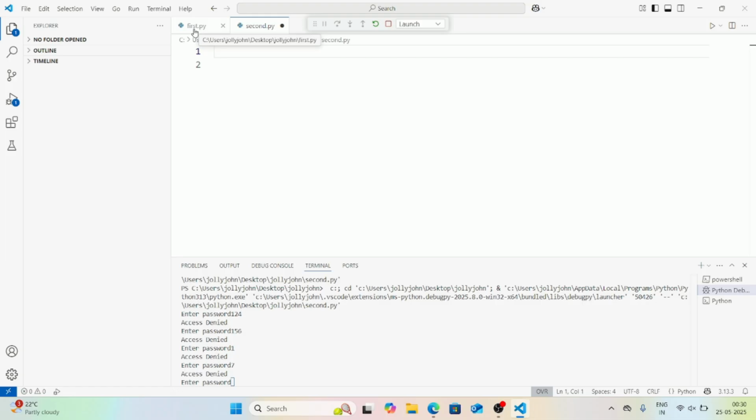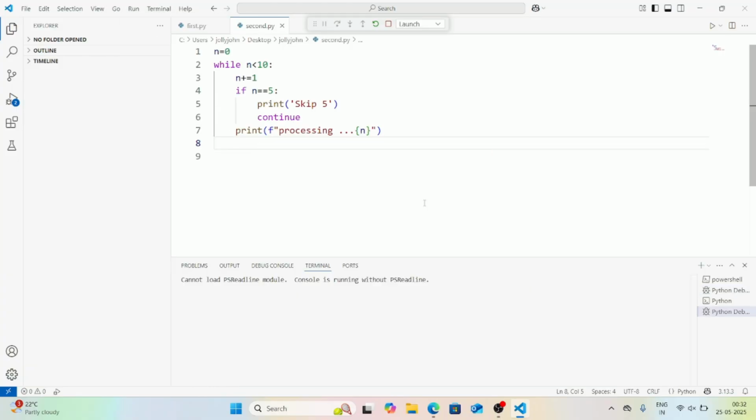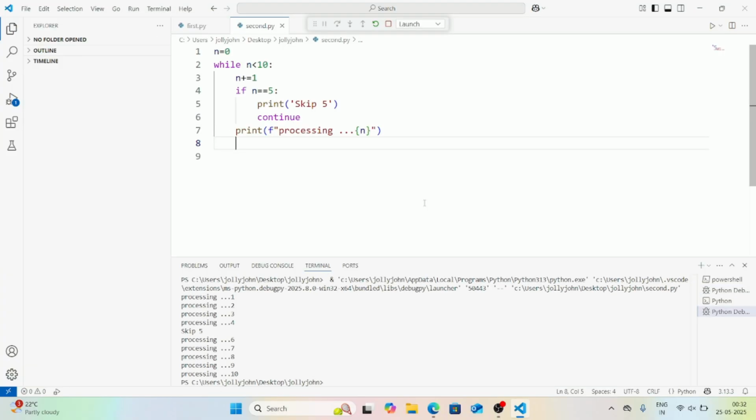Let's try example for continue. You are searching multiple parcels. If one is damaged, you skip it and move to the next without processing. Here you can see n equal to 0, while number less than 10. I will increment number. If number is equal to 5, print skip 5, then continue. Print processing. Let's try and execute. You can see 1, 2, 3, 4. Number 5 is skipped. Because of continue, it is traveling to next iteration.